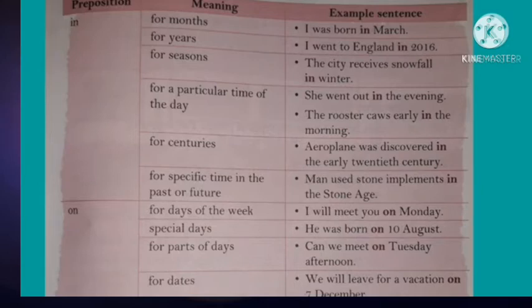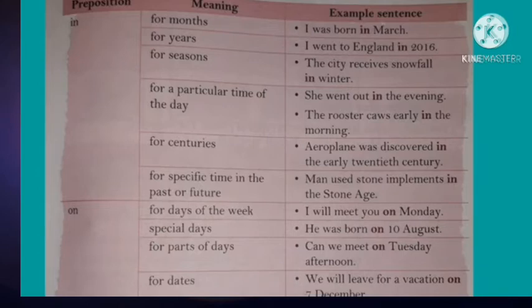We use in for a particular time of the day. Example, she went out in the evening. The rooster crows early in the morning. We use in for centuries. Example, aeroplane was discovered in the early 20th century. We use in for specific time in the past or future. Example, man used stone implements in the Stone Age.